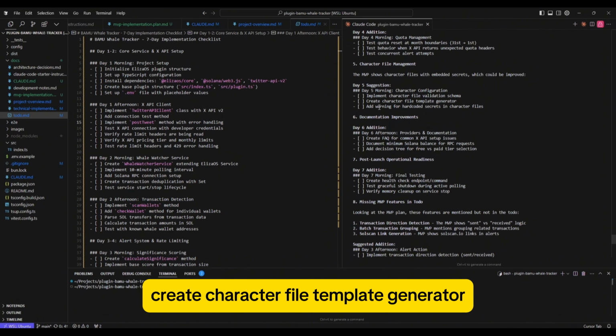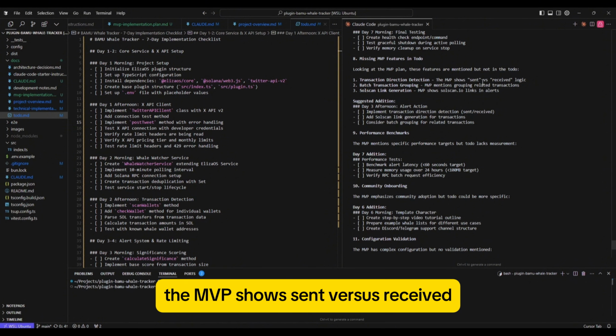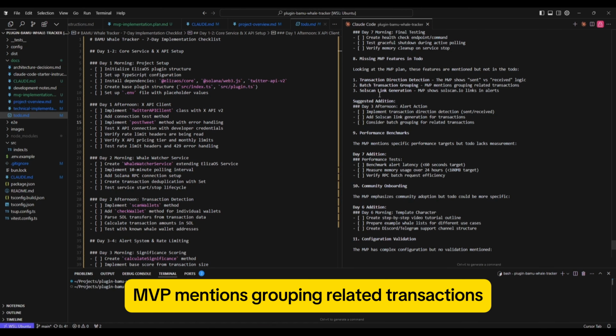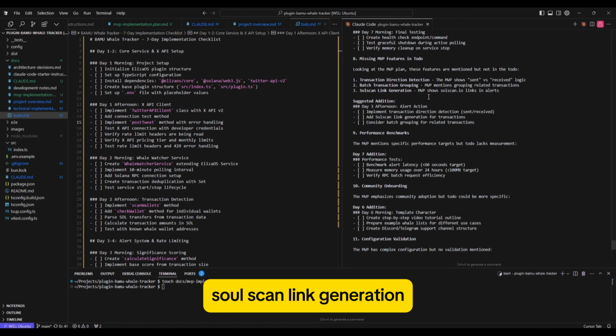And then we can see it's also identified missing MVP features in the to-do list. These features are mentioned in the MVP plan but not in the to-do. Transaction direction detection. The MVP shows sent versus received. Batch transaction grouping. MVP mentions grouping related transactions. Solscan link generation.